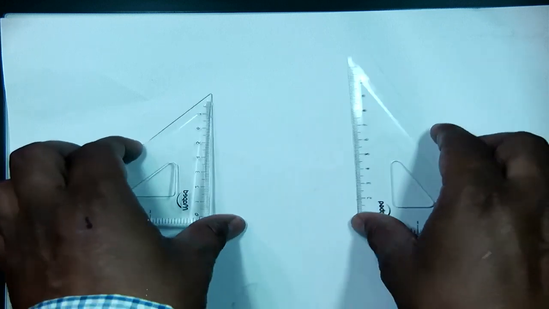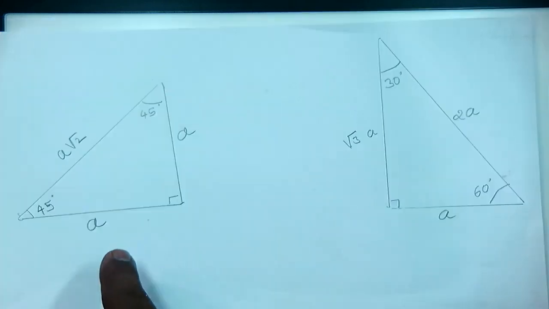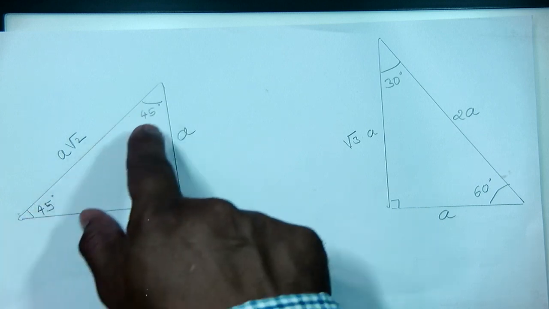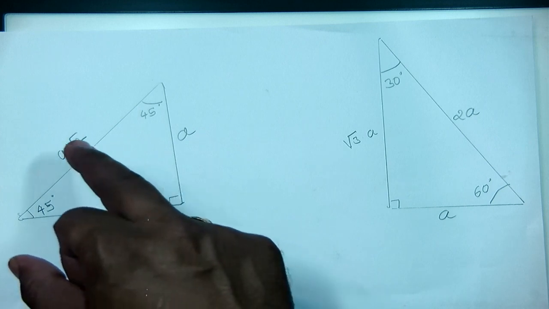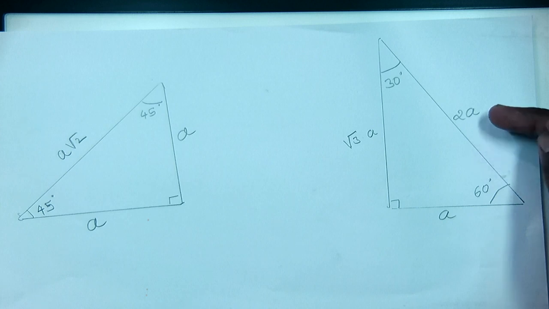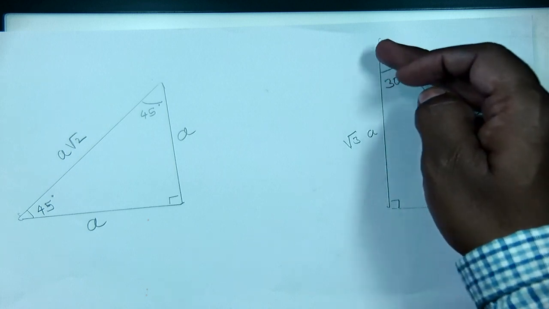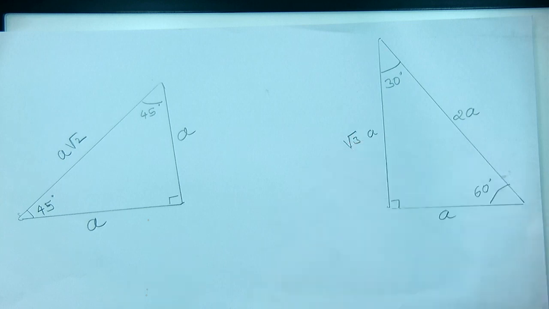Now, I am going to take the next one. Here these two, each angle is 45. Therefore, if I take a, the length of the hypotenuse becomes a root 2. Here this is 2a, this is half of this, that means a. If you find this by using Pythagoras theorem, we get root 3 a.